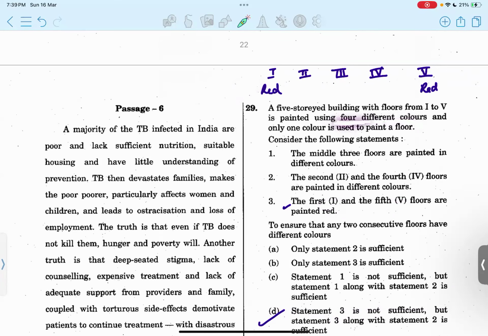This I didn't pay attention to, because one color is used. Now 3 colors are there, so they will be painted with 3 different colors. Okay.